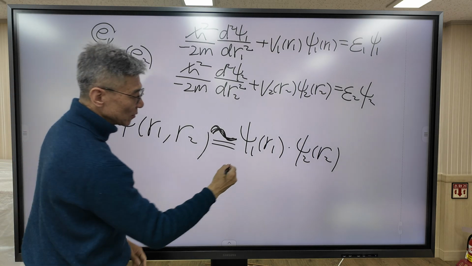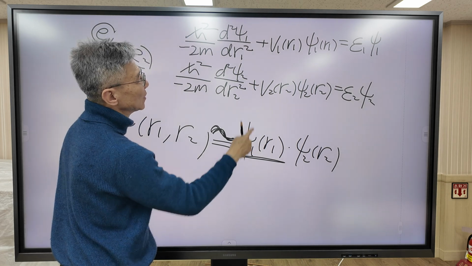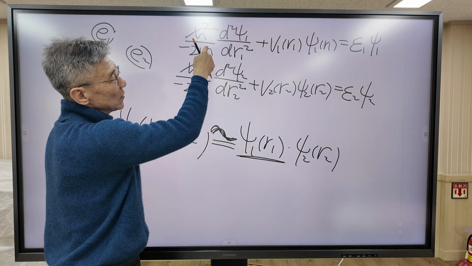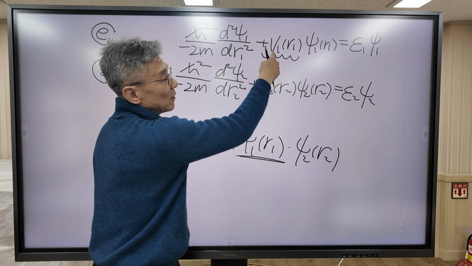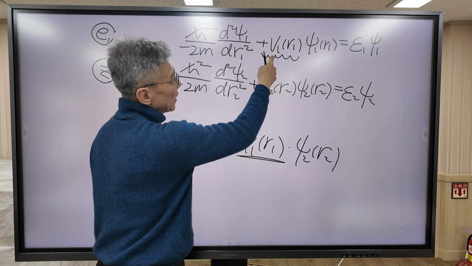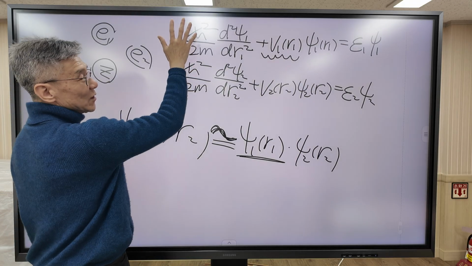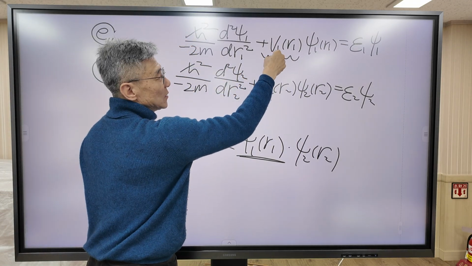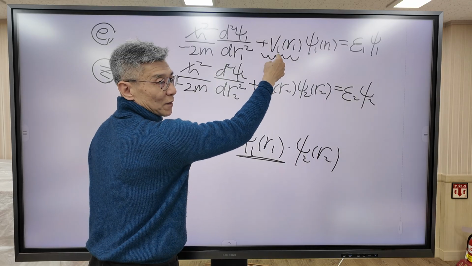Now I'm going to solve ψ1. To solve ψ1, we need to solve this Schrödinger equation. But to solve this Schrödinger equation, you must know V1. V1 is the potential experienced by electron 1.